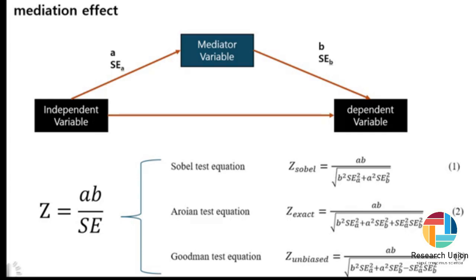If the z-value is greater than 1.96, that is, if the p-value is less than 0.05, it is considered statistically significant. However, in this process, a formula is needed to calculate the standard error.